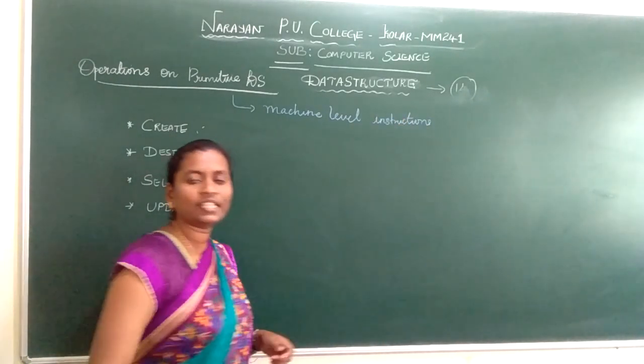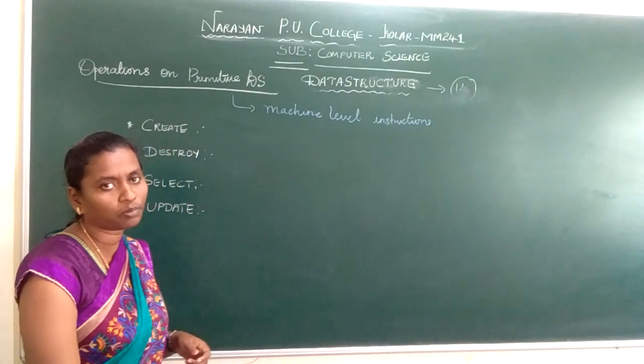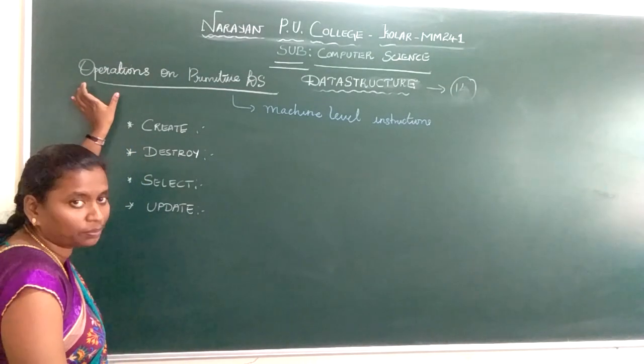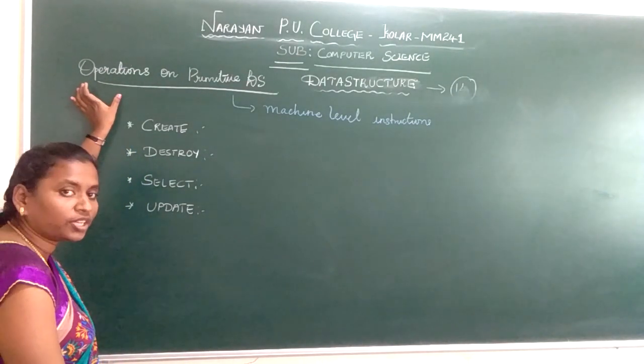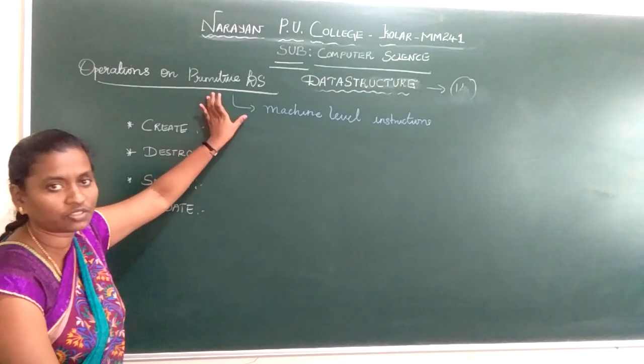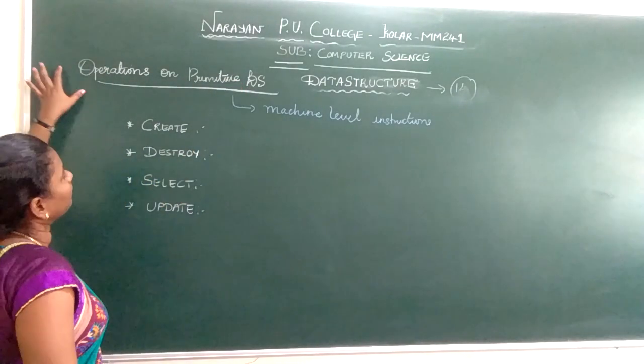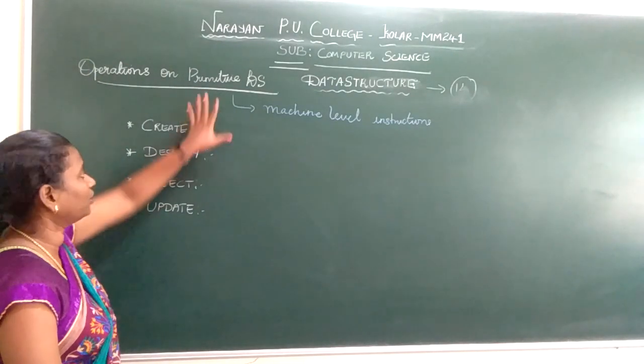For example, I gave you integer, floating point, character and pointers. Now I will discuss the operations on primitive data structure. What are the operations we can perform on a data structure? I have written DS, which stands for data structure. Let's listen: operations on primitive data structure.